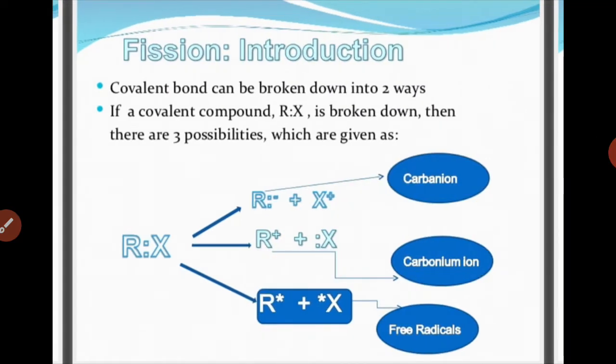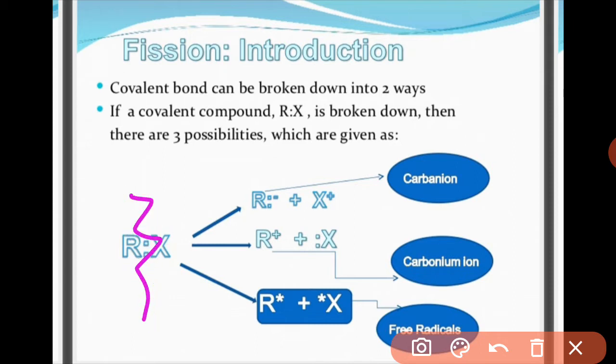Fission. Before going to the free radical, I have to tell you what is fission and how many types of fission happen in chemistry. Whenever there is a covalent bond, it could be broken down in two ways. If a covalent bond R-X is broken down, then there are three possibilities that are given. When the covalent bond breaks in a way that the lone pair or the electron density is taken by X,